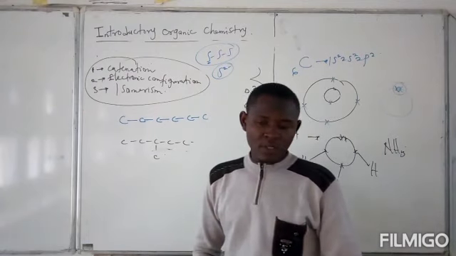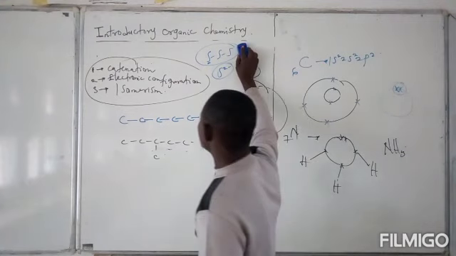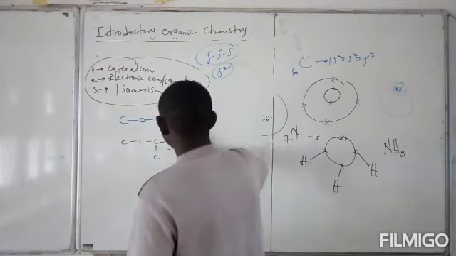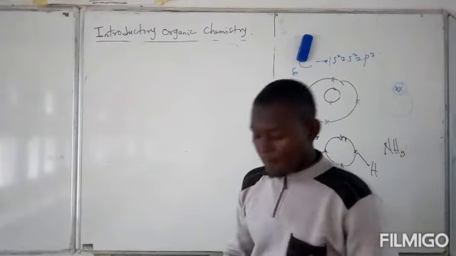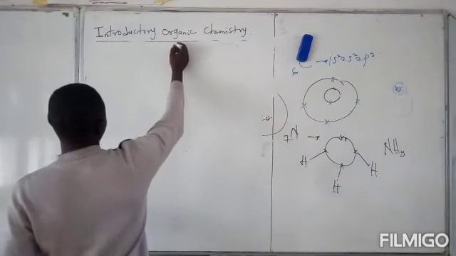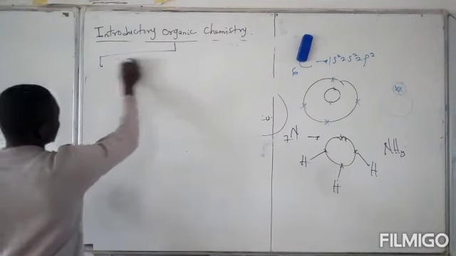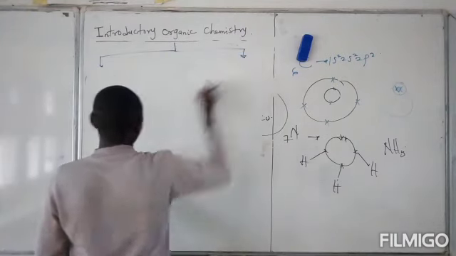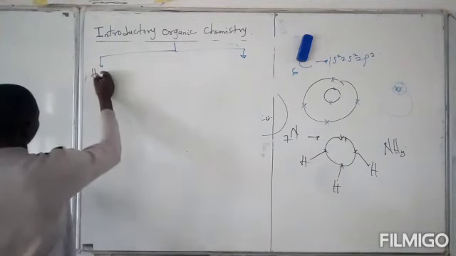Having understood this, we'll now quickly look at the classification of organic chemistry. So how do we classify organic chemistry? Organic chemistry, generally, we broadly classify into hydrocarbons and non-hydrocarbons. So we say organic chemistry is broadly classified into hydrocarbons and non-hydrocarbons.